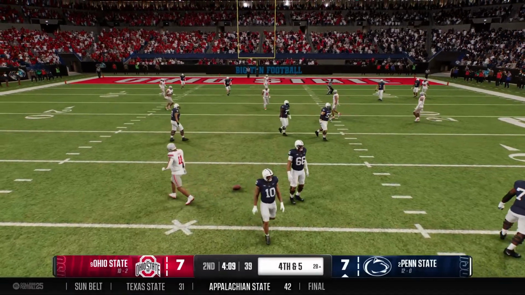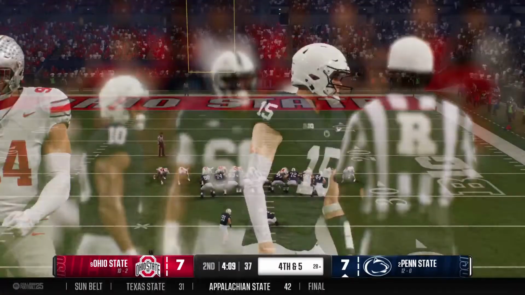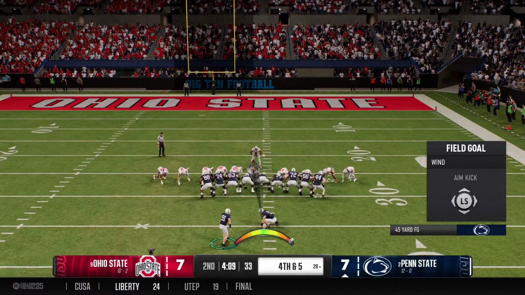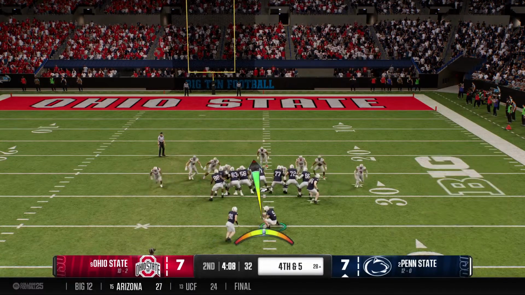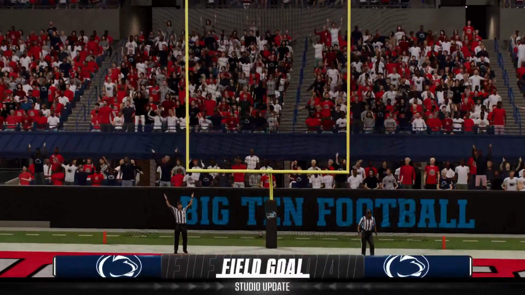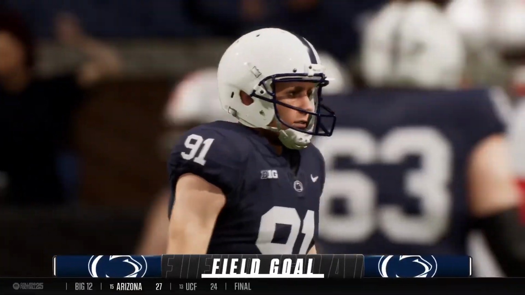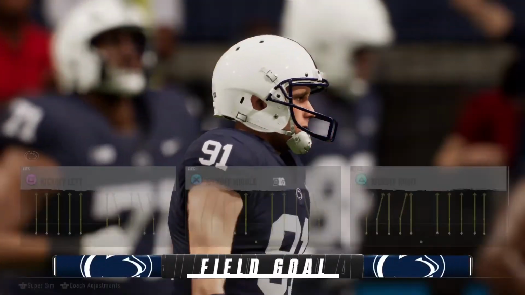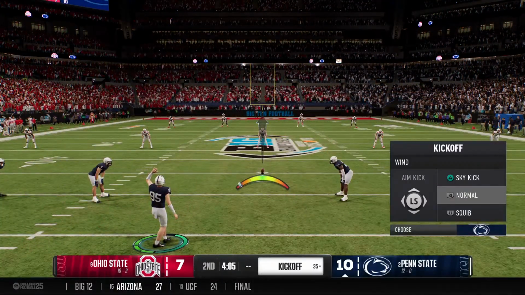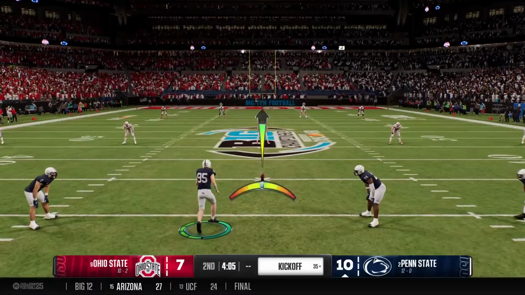Hit as he releases it, and the pass is incomplete. So they'll settle for a field goal attempt here. And that one's straight down the middle. They come away with 3 points on the drive. And now the kickoff team will boot it away.